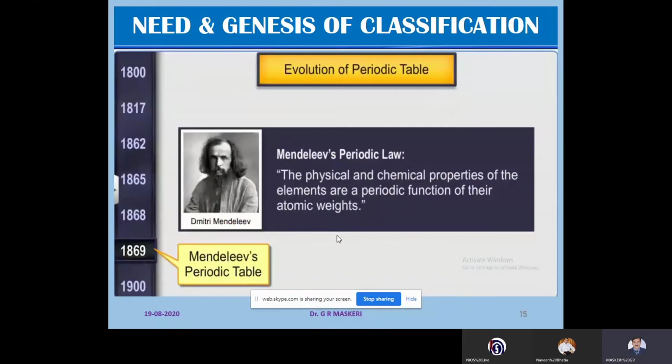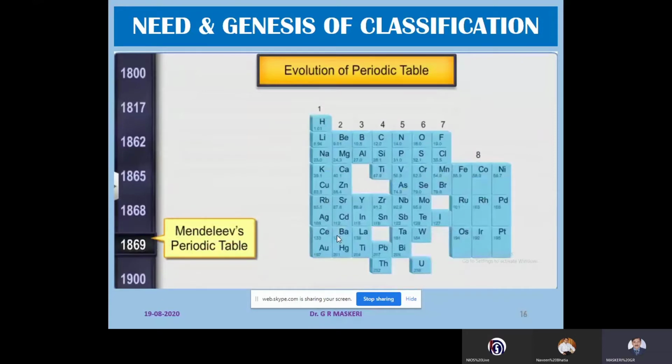Mendeleev created a periodic table by listing the elements in a row in order of increasing atomic weight, and he started a new row when the characteristics of the elements began to repeat. By this, elements with the same properties are arranged one below the other in a vertical column.